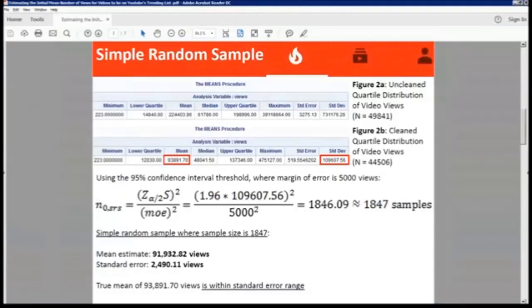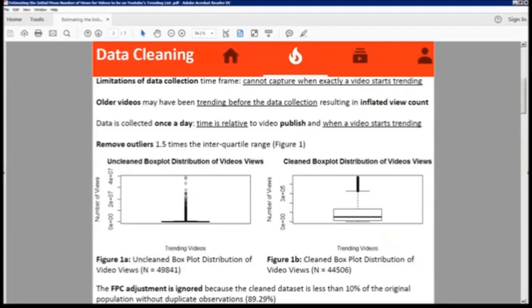From the simple random sample, we basically have an unclean version and then a clean version. First we clean the data. The limitation of the data collection is we cannot capture exactly when a video starts trending. That's not within the data set.